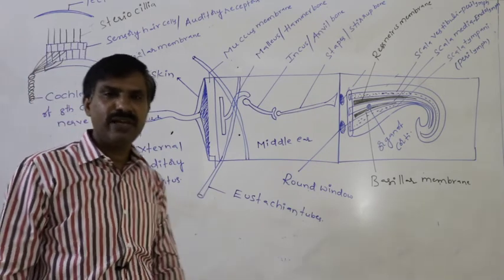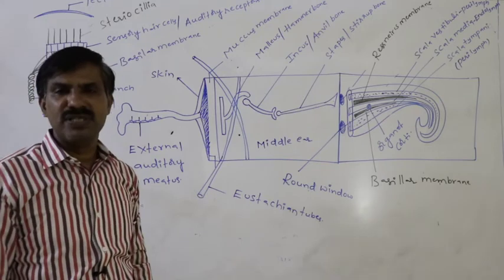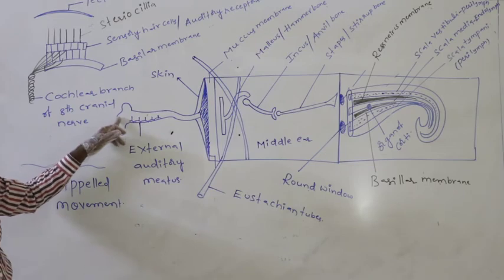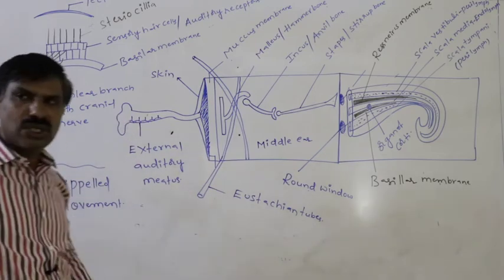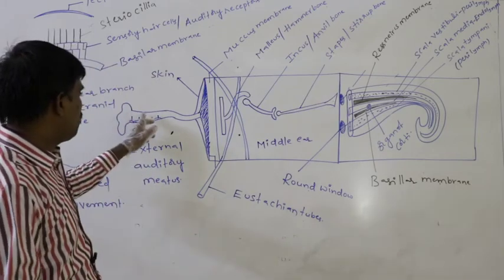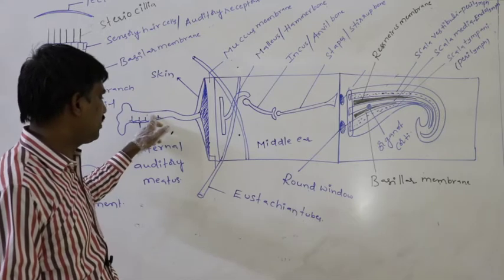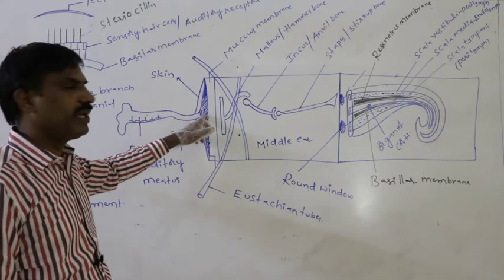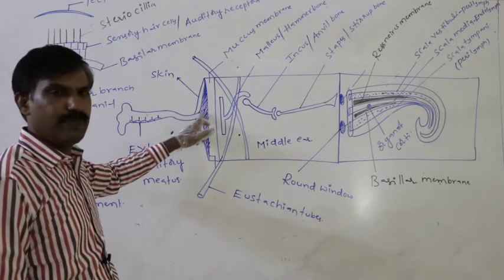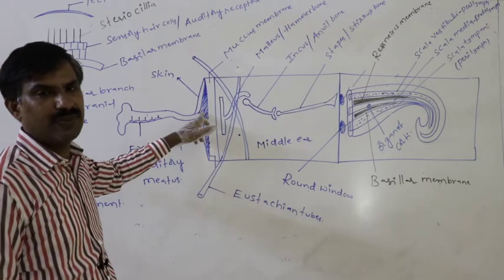So what is the mechanism of hearing? At first, the external pinna receives sound waves from all directions. The collected sound waves reach the external auditory meatus, from where they reach the tympanum. In response to the sound wave, mechanical vibrations are generated in the tympanum.